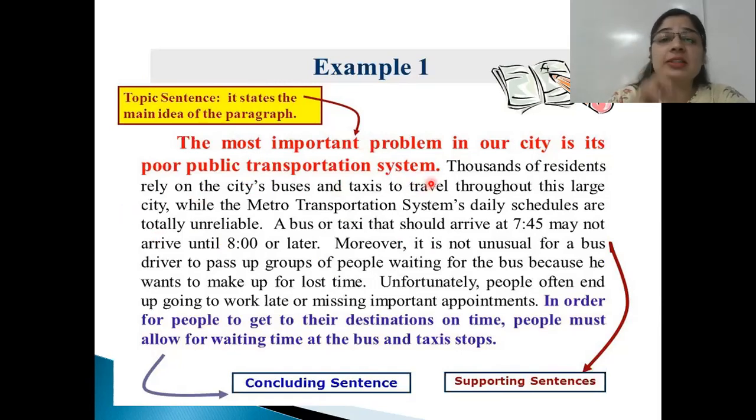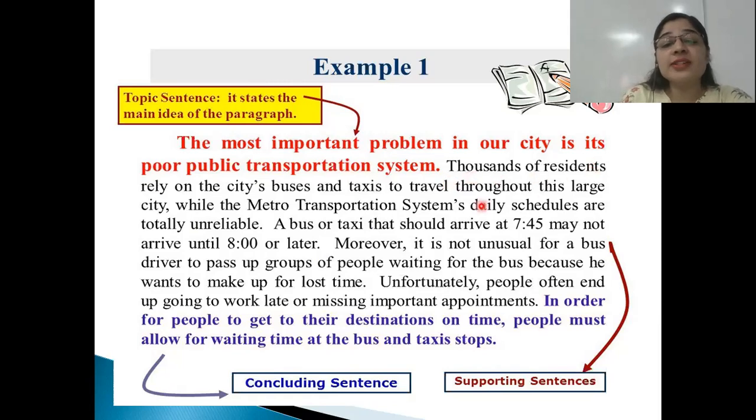So it has set the theme, the basis of the paragraph, that it is about the poor transportation system prevailing in a particular city. Now, the sentences which follow are the supporting sentences, which are connected with the topic sentence and justify it.